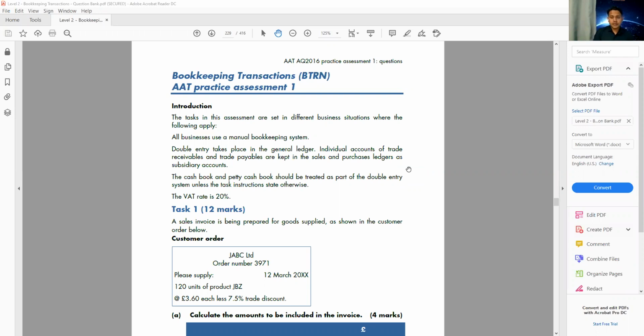Once we complete our lesson today, before we finish, we'll talk about the exam. First, we're going to start one of the AQA practice assessments from your AAT. AAT gives us some sample assessments and they say if you practice this type of question, you will be okay in the exam, you'll be ready for the exam. We already covered the books, so we want to see, if we try some exam type questions, how much you understand.